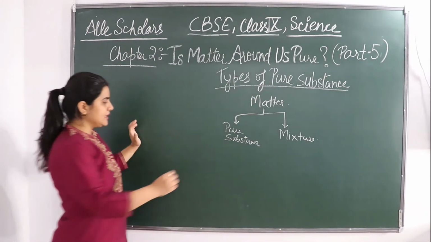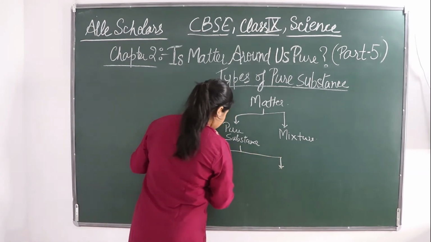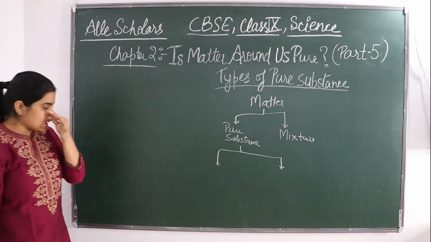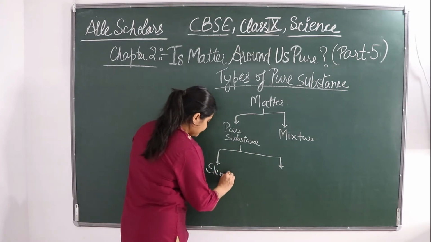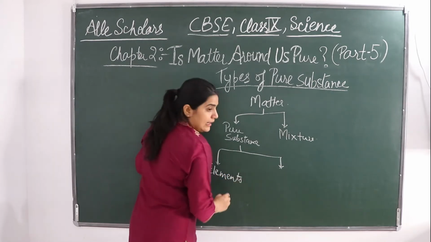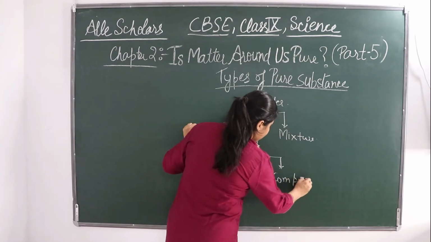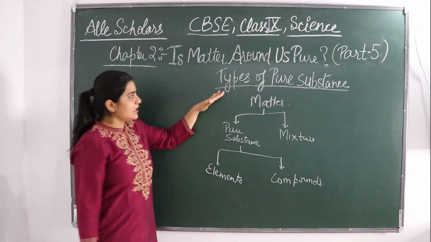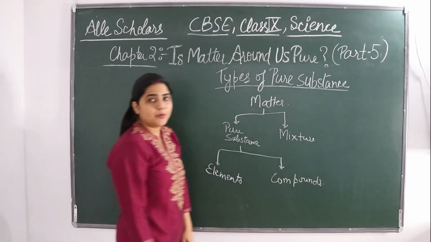If we talk about these pure substances, they can be broadly classified in two types. Okay, they can be classified as elements and the other one is the compounds. So today we shall be discussing the pure substance types, that is the elements and compounds.